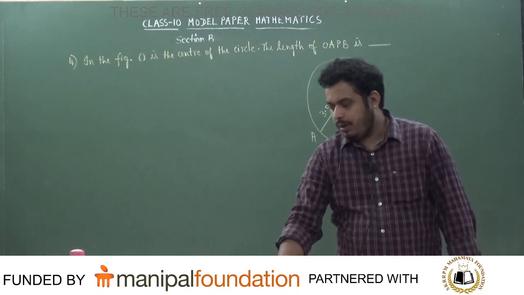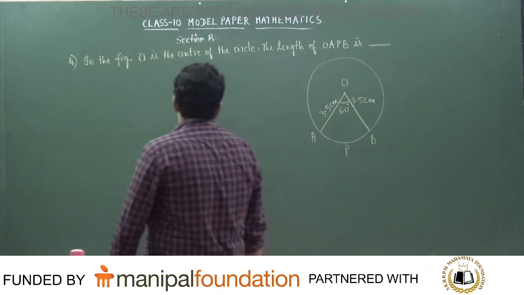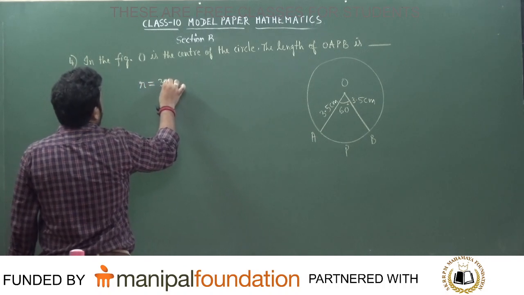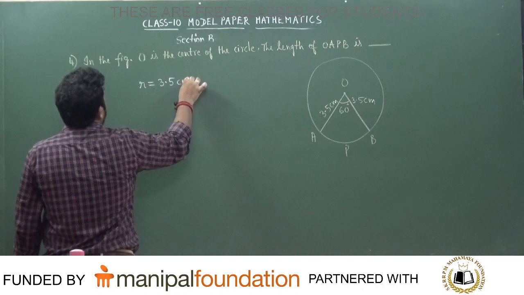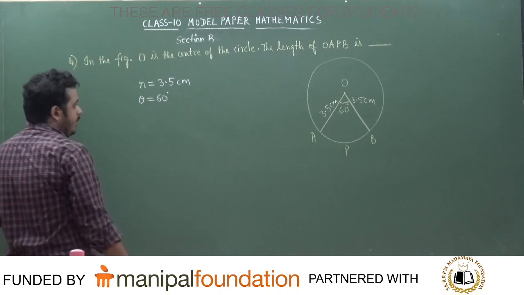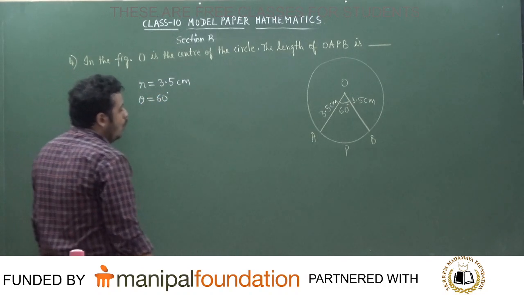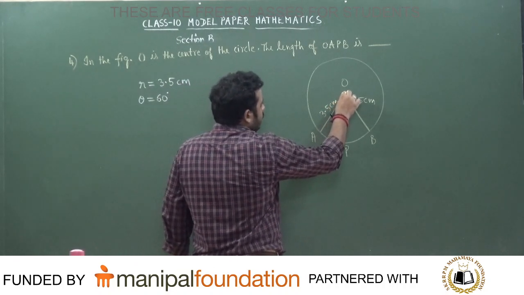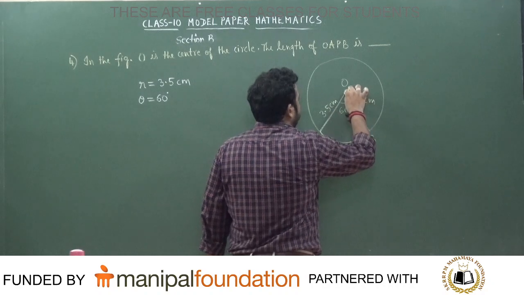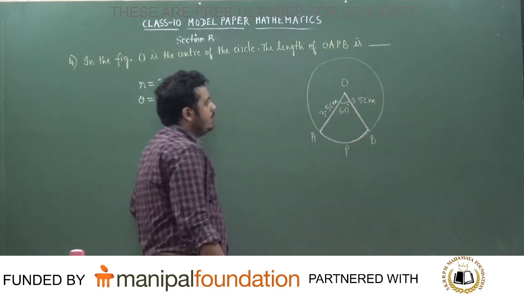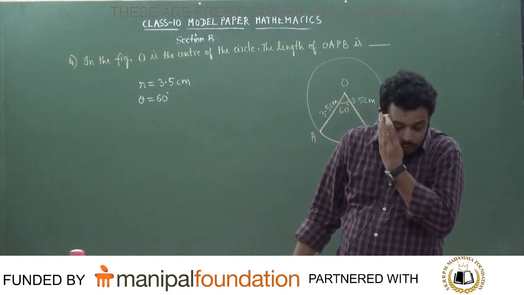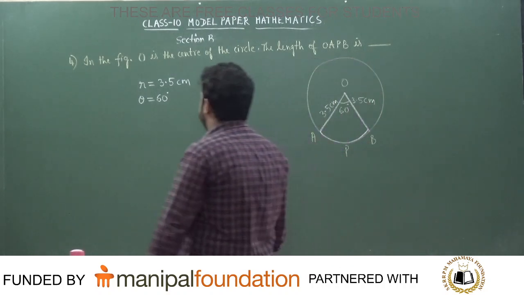Now from the figure, if you see correctly, what is the radius of the circle? Radius of the circle is equal to how much is given in the problem? 3.5 centimeter. Theta is given in the problem as how much degree? 60 degree. Correct or not? The question is asking you to calculate what? Find the length of OAPB is the question asked.